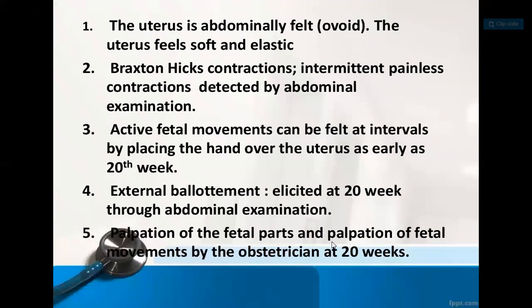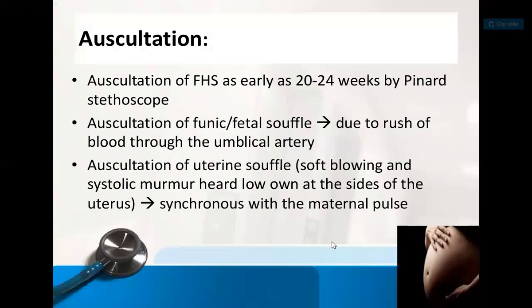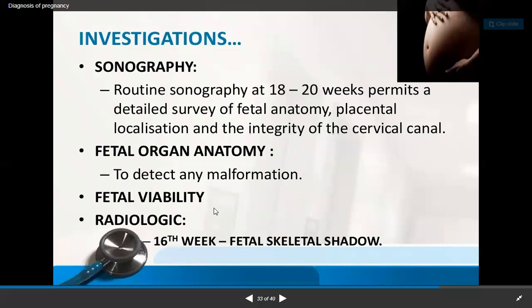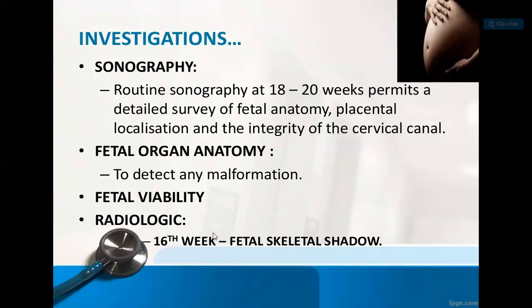So these are the changes which take place in the uterus. Then auscultation, what we feel, that is the fetal heart sounds. Then investigation sonography, fetal organ anatomy, fetal viability, and radiology. At 16 weeks, that is the fetal skeletal shape.